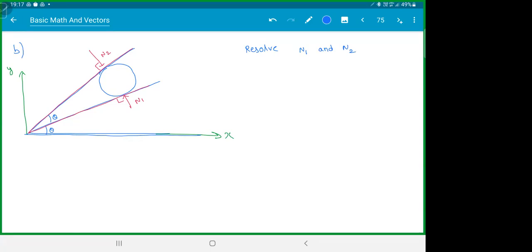Anyone confused with the diagram, please ask me. If you see, the main thing is getting the angles proper.